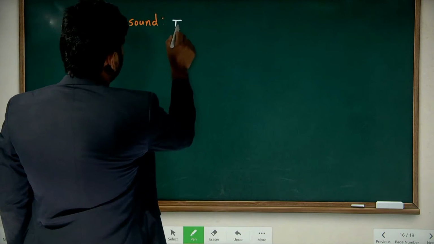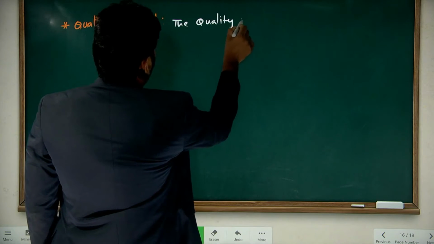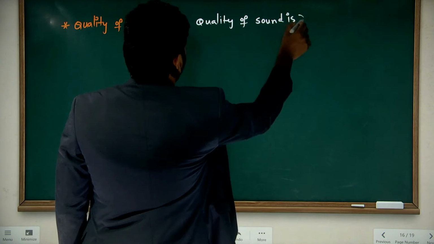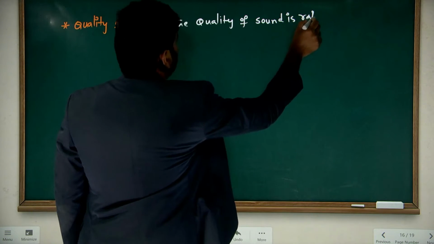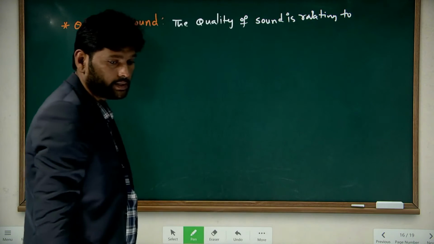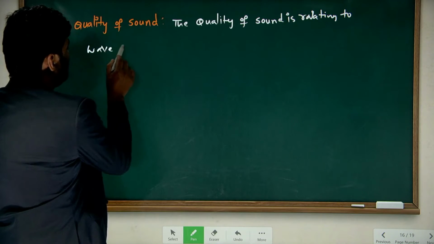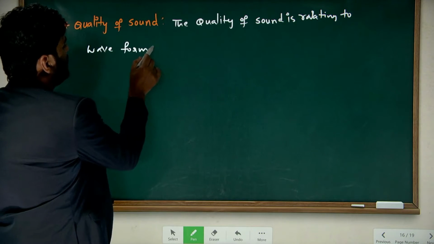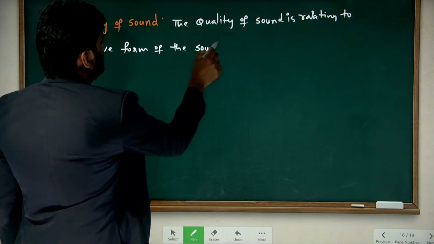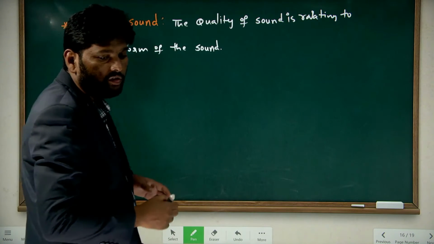The quality of sound is related to the waveform of the sound.